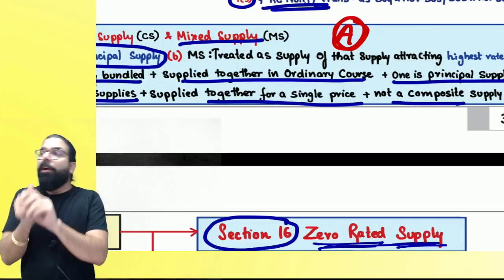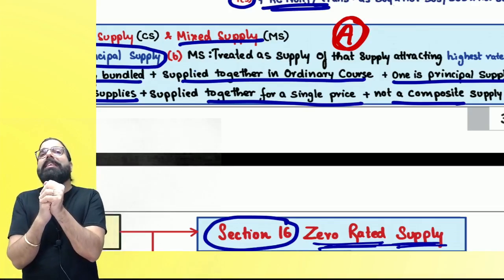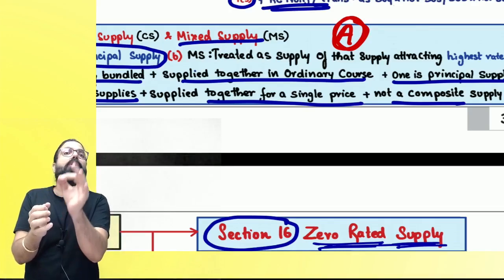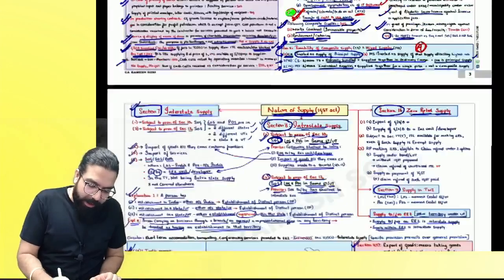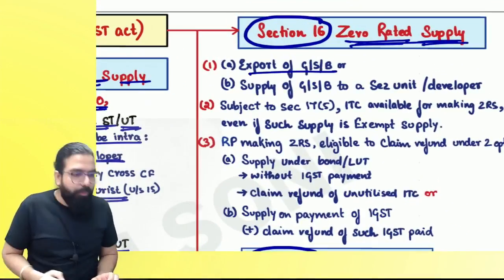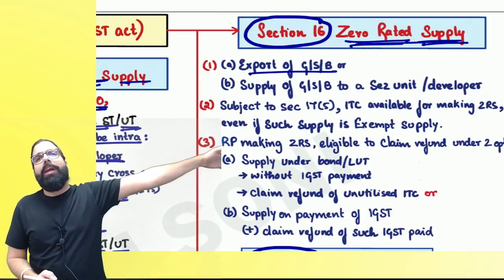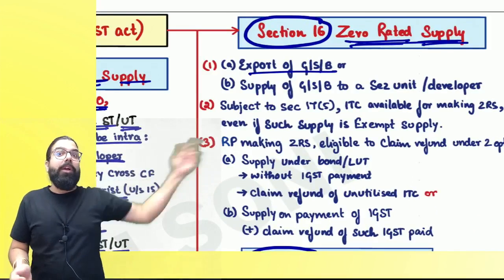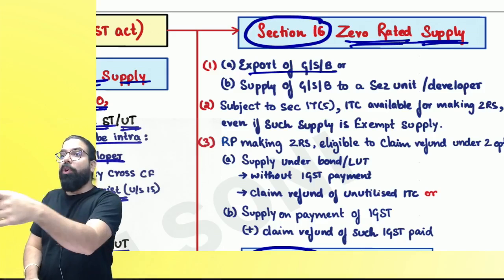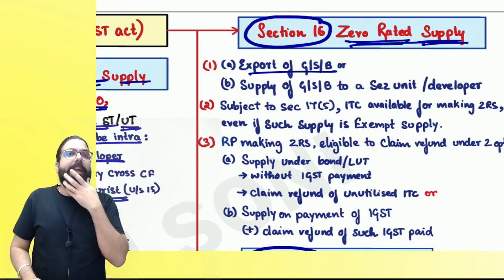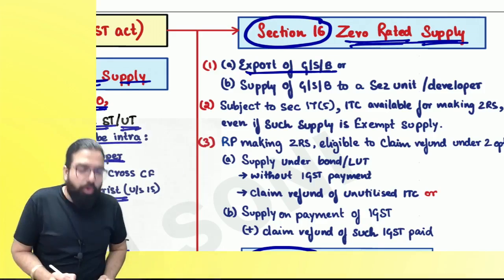Are we clear, everyone? So now what are the transactions which are being considered as zero rated supply? Number one talks about export of goods or service. If you are doing any export, the government is very happy, provided you fall in the definition of export. Export of goods, services, or both.